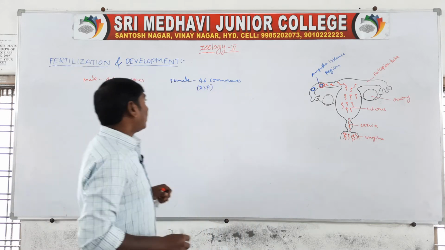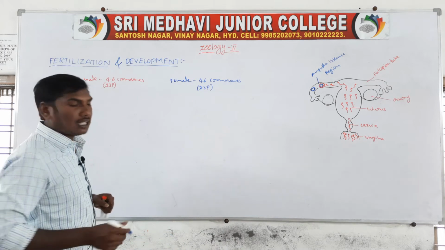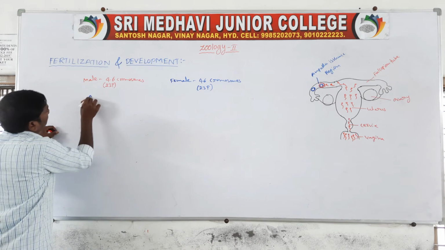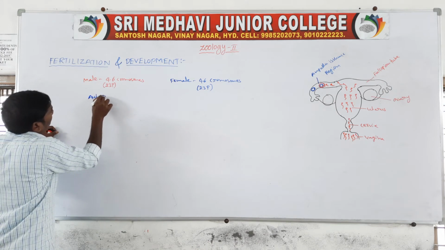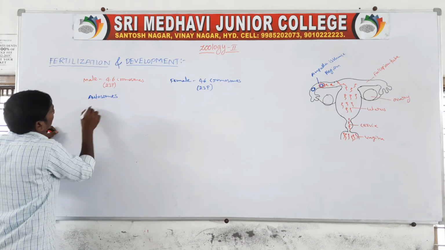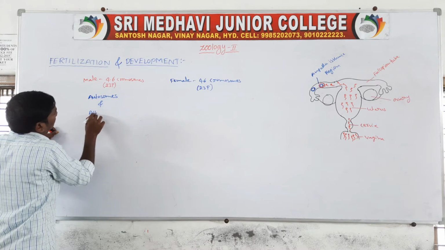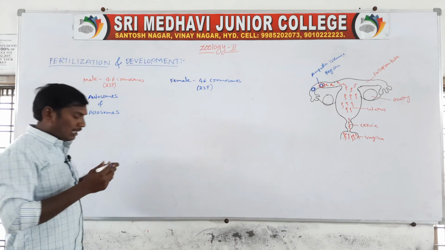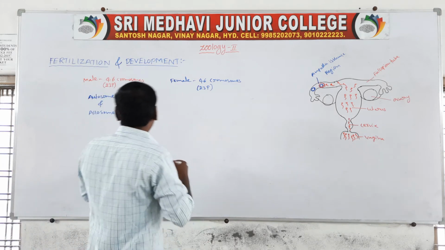These chromosomes are of two types: autosomes and allosomes. Females also contain two types of chromosomes: autosomes and allosomes.